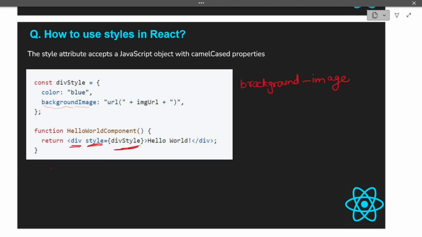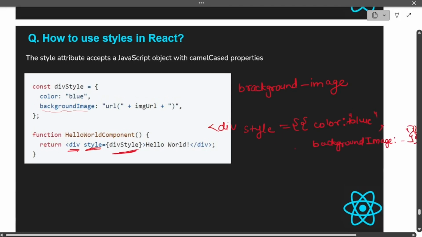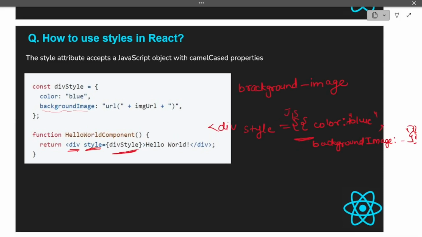Also, it's not like you have to create the object separately and then pass it. You can also do it on the go. So if this is your div and you have to apply style here itself, what you are going to do is use two curly braces and then color blue, and the next property, which was backgroundImage. Sometimes many people get confused why we are using two curly braces. So you have to understand that the first one is for JSX, and the second one is because your CSS code is an object, so that is why you are using two curly braces.